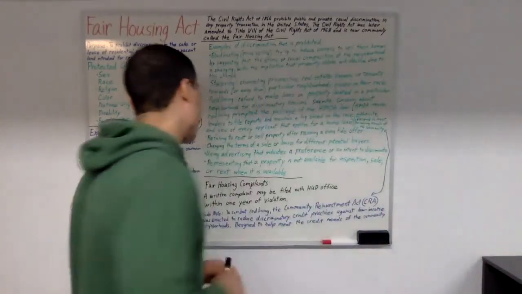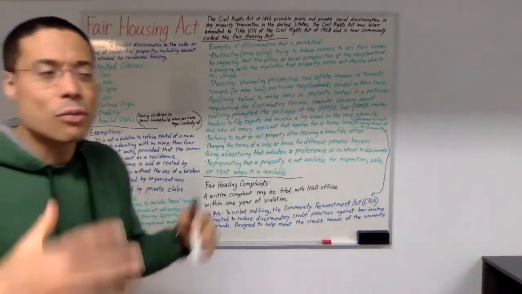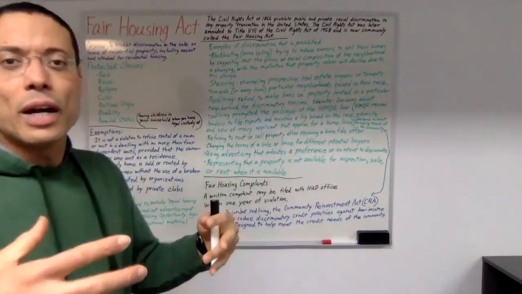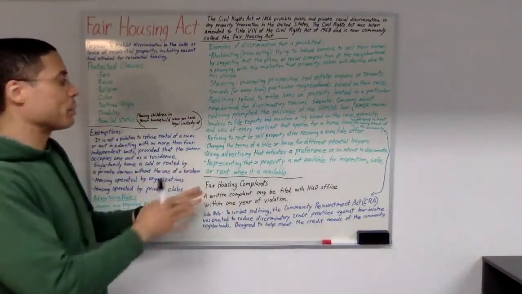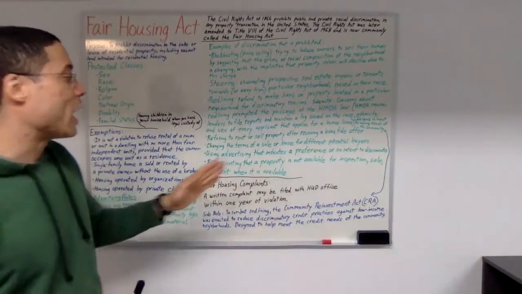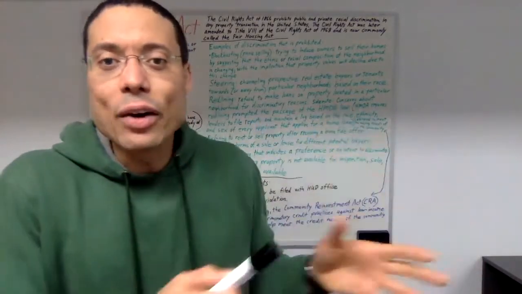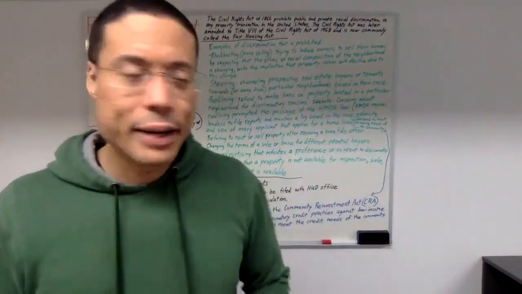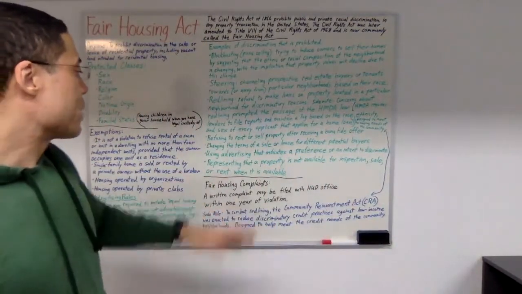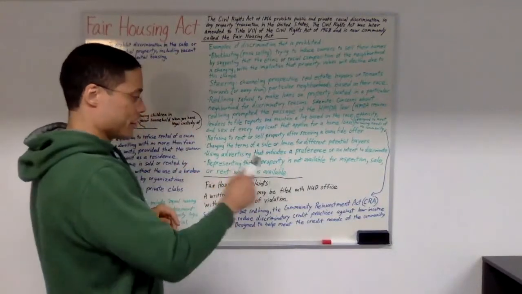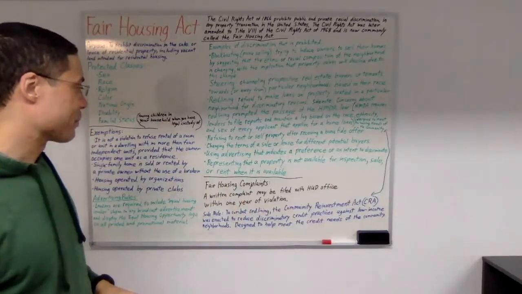Now, what is the fair housing complaints process? What's the process to file a fair housing complaint? Well, a written complaint may be filed with HUD. Now, what does HUD stand for? That's Housing and Urban Development. A written complaint may be filed with the HUD office within 1 year of the violation.